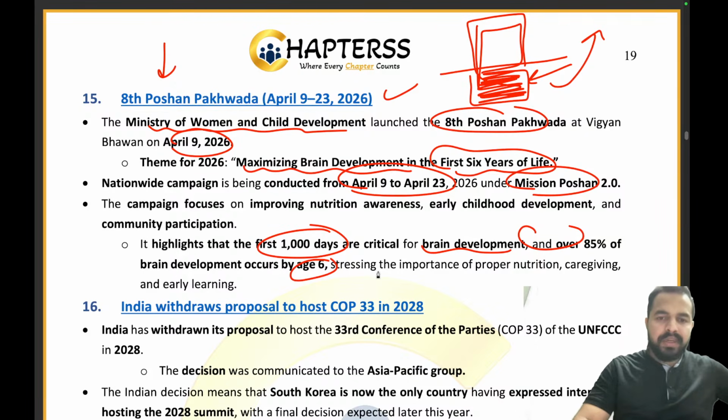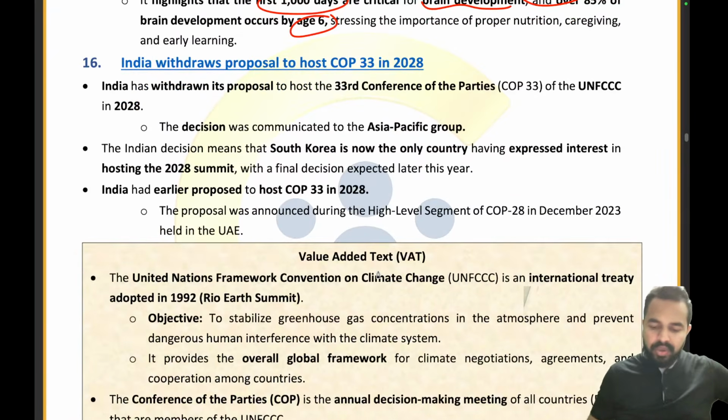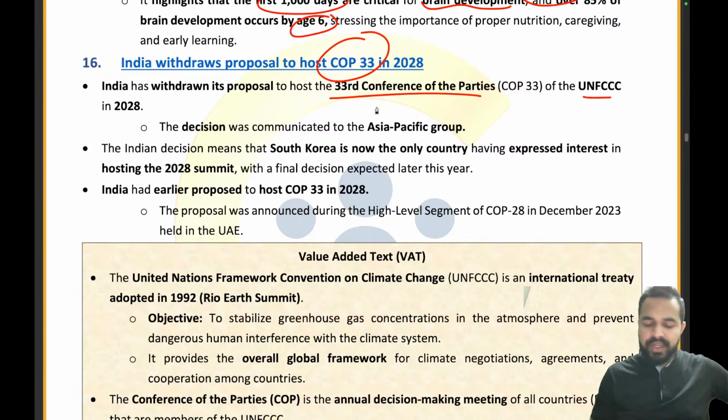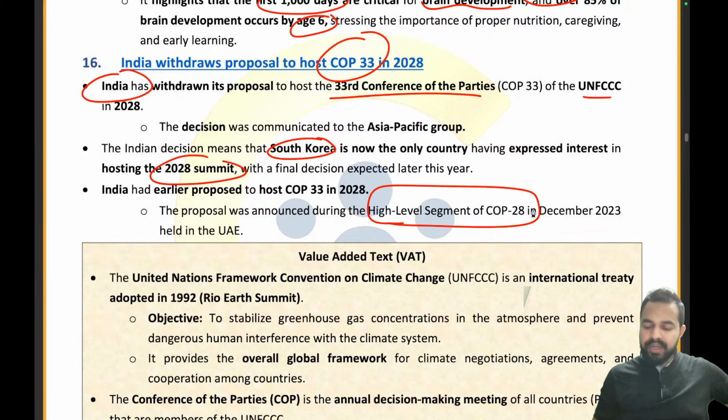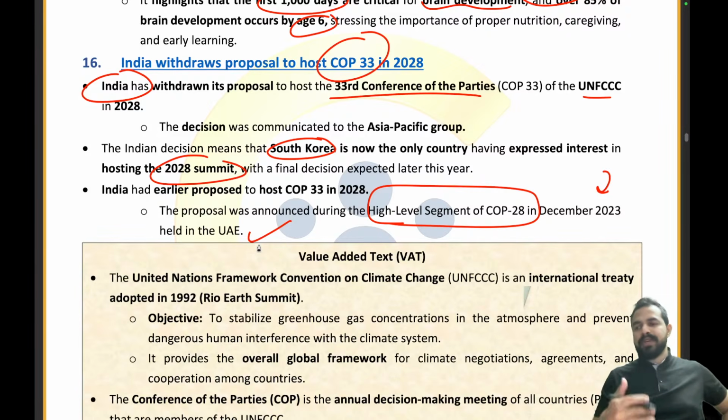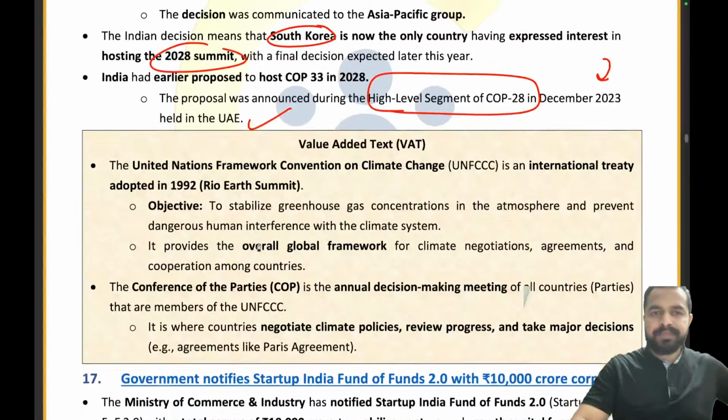Okay, now moving ahead, India withdraws proposal to host COP33. See guys, India earlier announced that it will be hosting the 33rd Conference of the Parties of the United Nations Framework Convention on Climate Change, right? But recently India has announced that it is withdrawing from its proposal, and right now only South Korea is part of the proposal which can become the country hosting the 2028 summit. India had announced during the high level segment of COP28 in December 2023 held in the UAE that it will be hosting, but now India has withdrawn from that event.